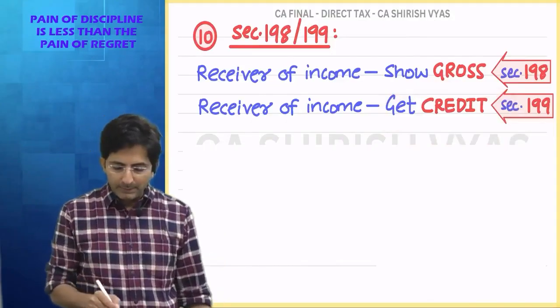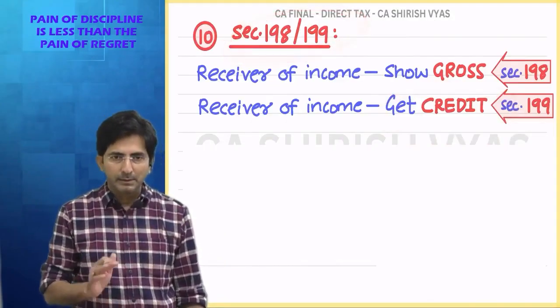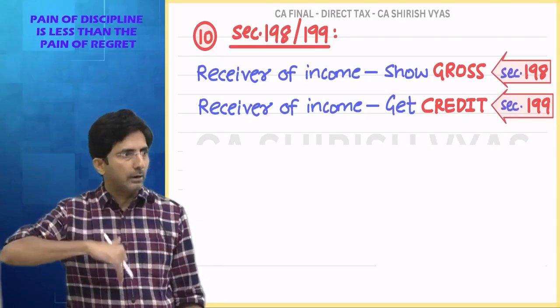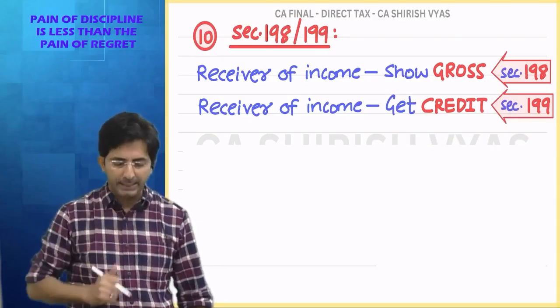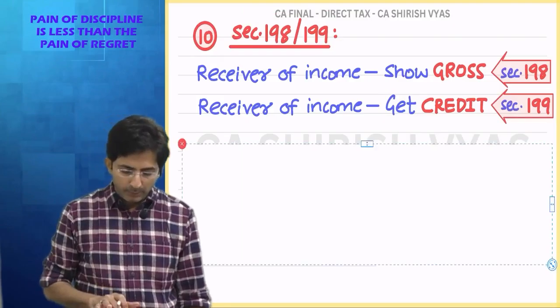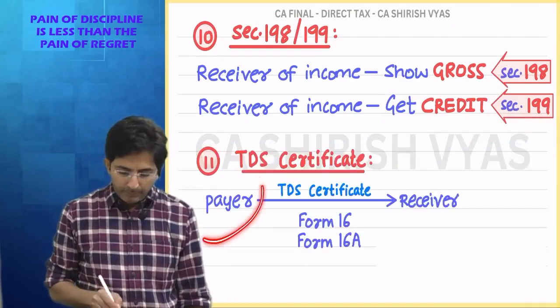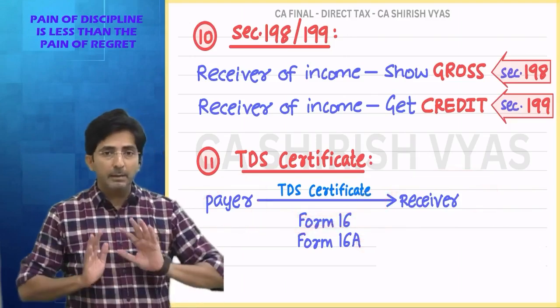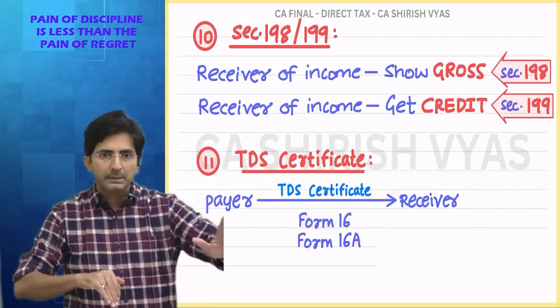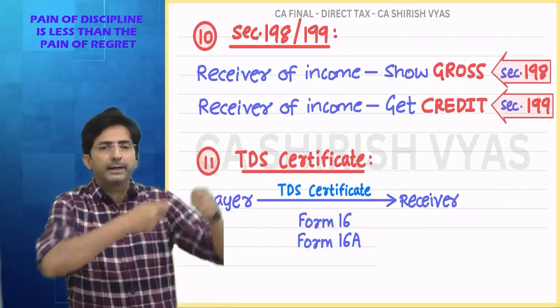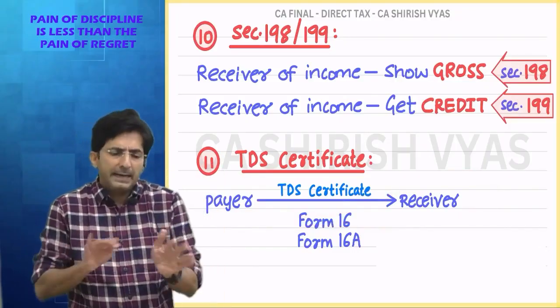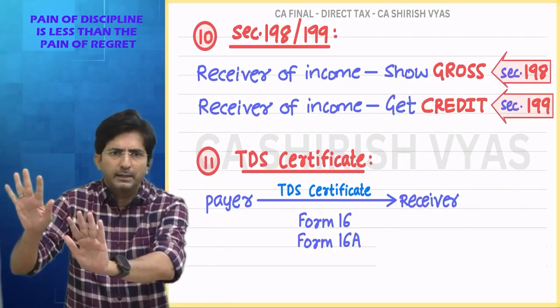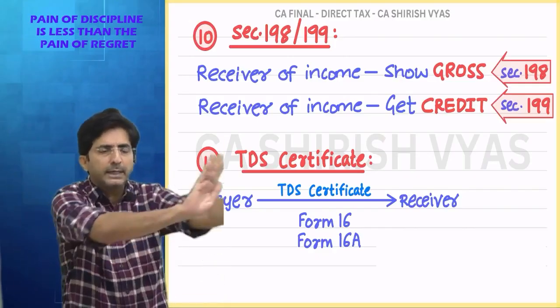So this point everyone knows. Only thing is, what is the section we came to know now? Section 198, 199. Then the next point is simple. Every payer has to issue a TDS certificate to the receiver. Whenever I make payment after cutting the TDS, I am supposed to issue a certificate. The certificate is proof that I have deducted your TDS and deposited it. That proof I have to give in the form of a TDS certificate.